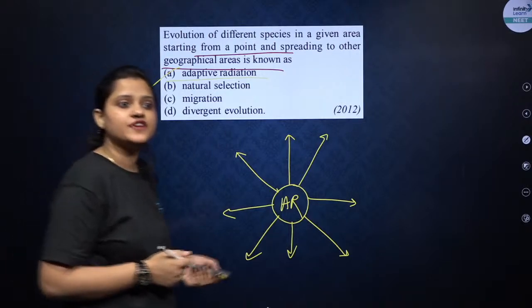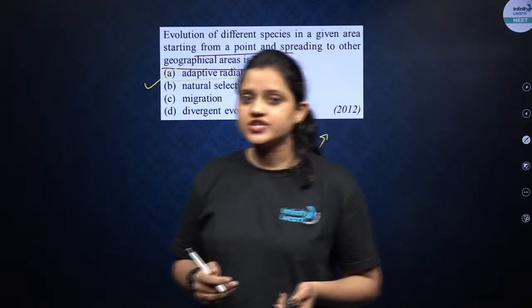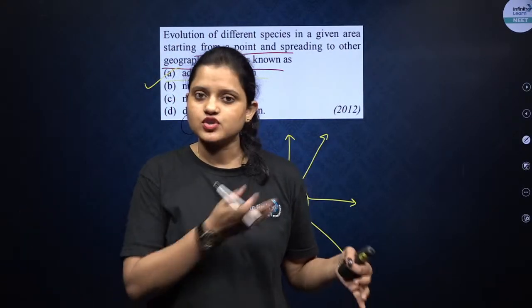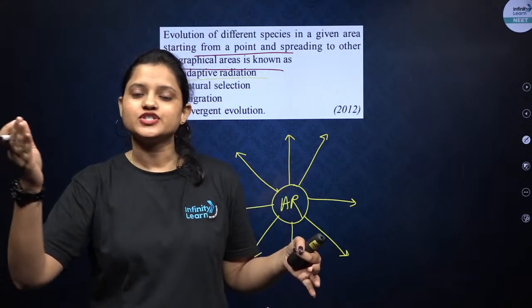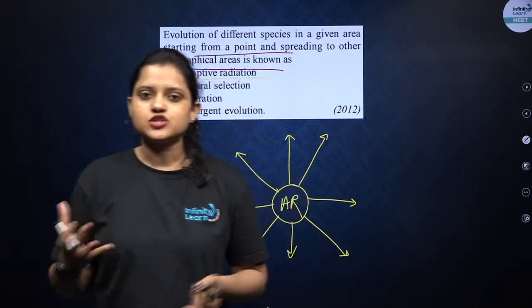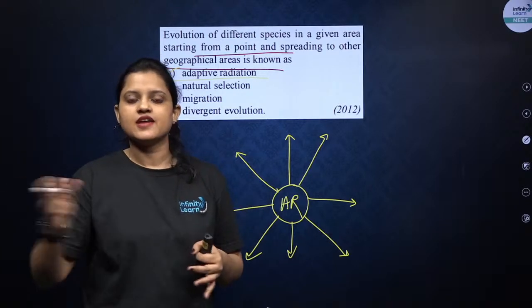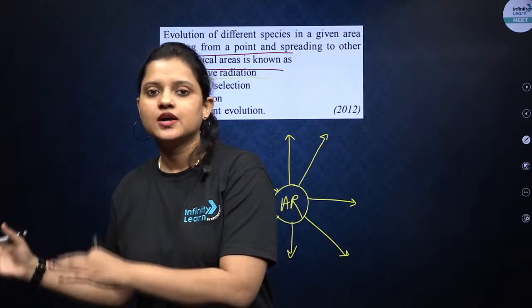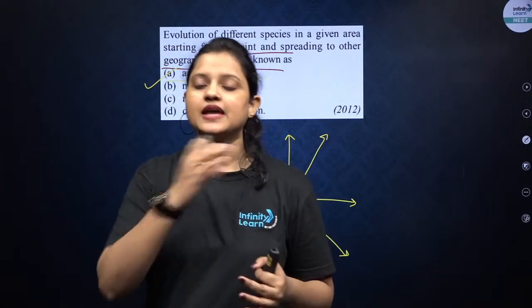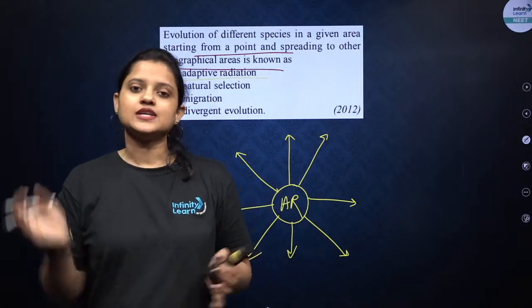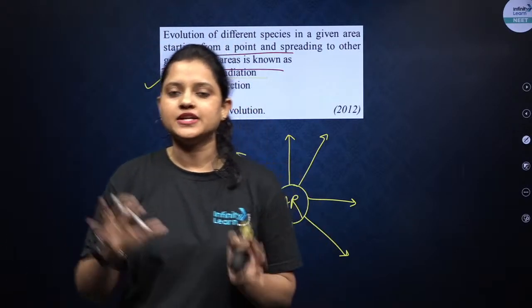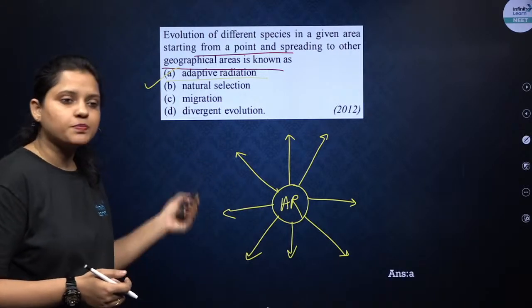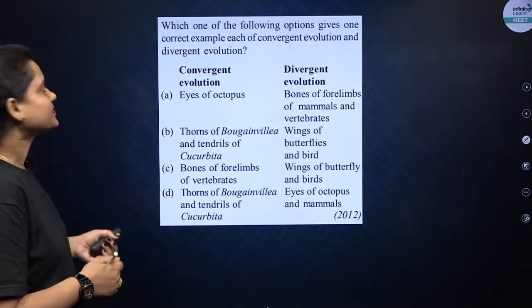Yes, for example, Darwin finches, uncle. Darwin finches were studied by Darwin in Galapagos Island when he was traveling in his ship. Name of the ship was HMS Beagle. What he saw was that these Darwin finches, when they are distributed to the various islands according to the food resource that was available, their beaks changed, right, to adapt to the different types of availability of food. So this is an example of adaptive radiation. Also, marsupials show adaptive radiation.